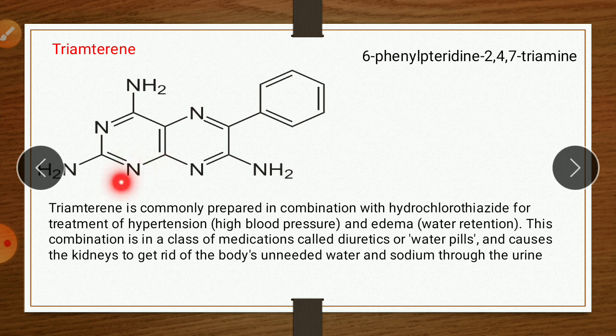So here numbering starts from here: 1, 2, 3, 4, then 5, 6, 7. On the sixth position there is a phenyl group on a pteridine. This combined ring is called pteridine. On the second, 4th and 7th positions an amine group is there, triamine.